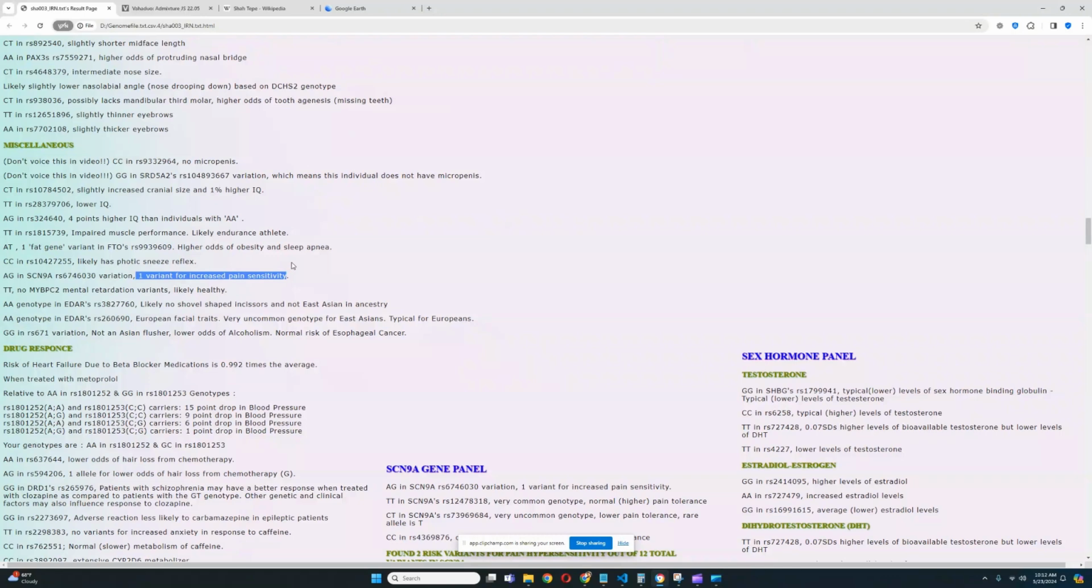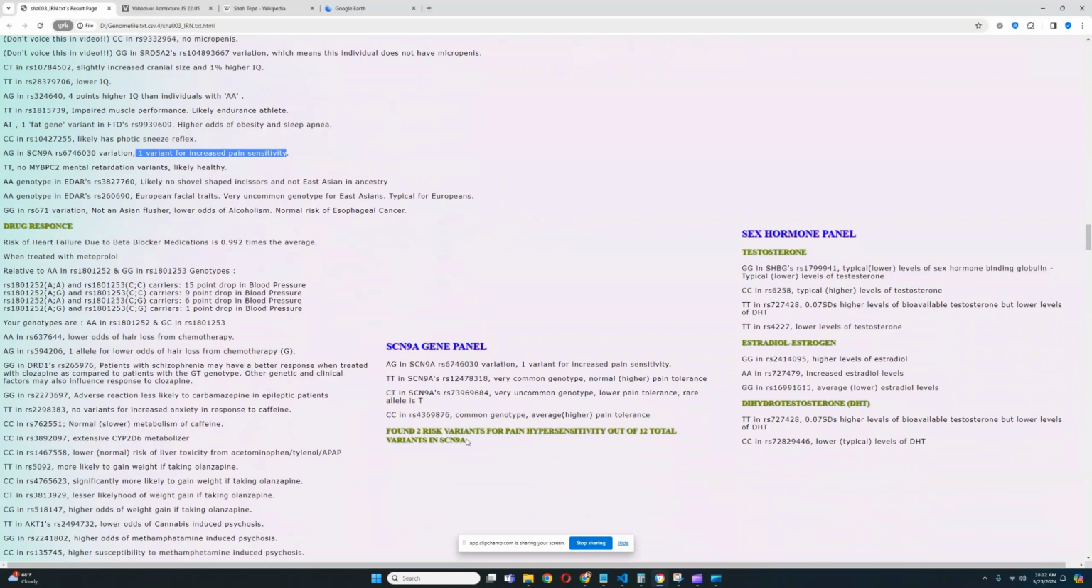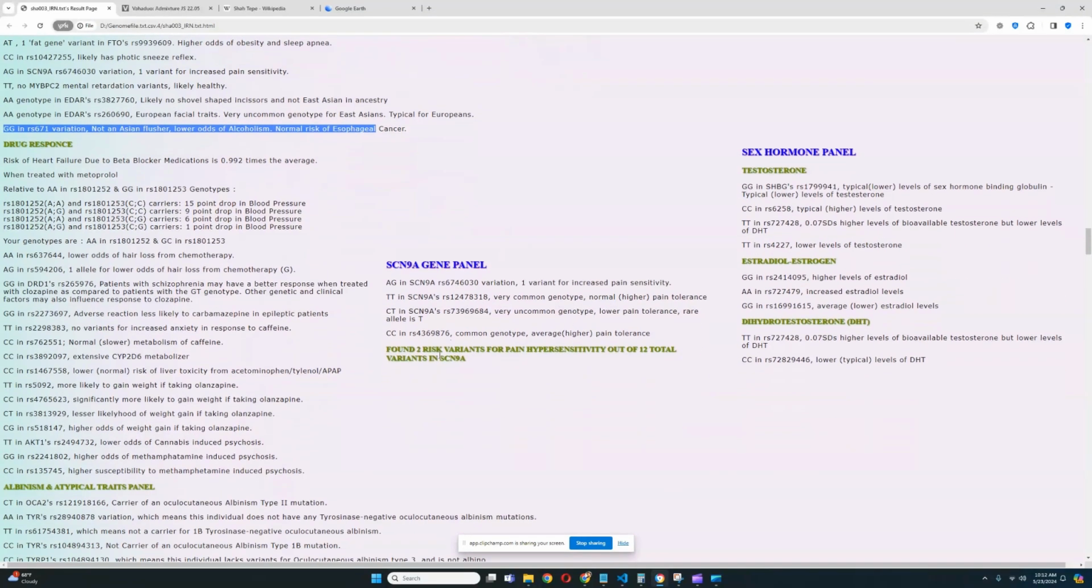In South Asia in general, they have these variants for increased pain sensitivity in SCN9A, and we're going to get to that in this panel a little bit later. Not an Asian flusher, lower odds of alcoholism, and no more risk of esophageal cancer. She actually carries 2 risk variants for pain hypersensitivity out of 12 total, which is really interesting. You see, in South Asia, these risk variants for pain hypersensitivity in SCN9A are much more common than they are in the rest of the world.